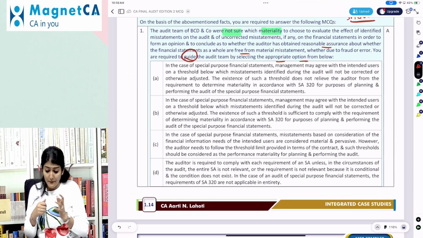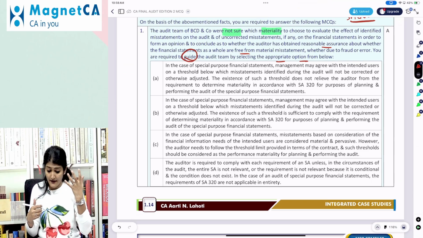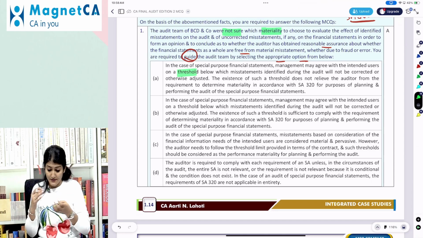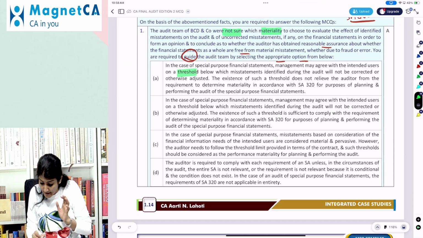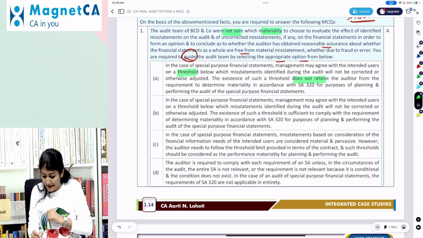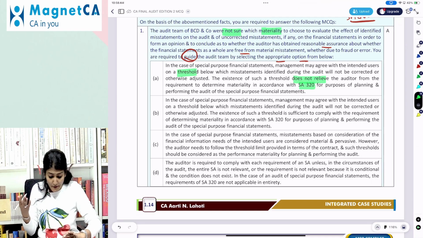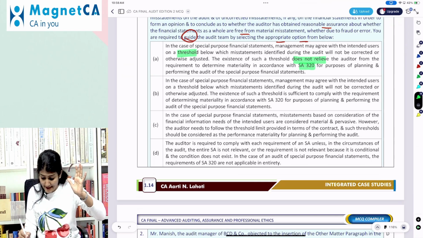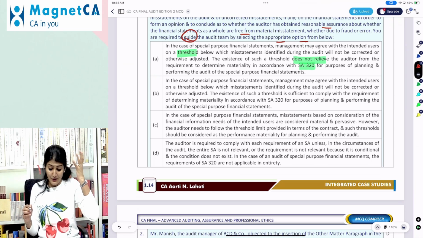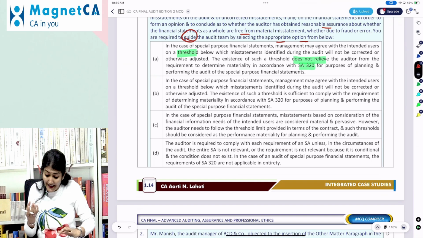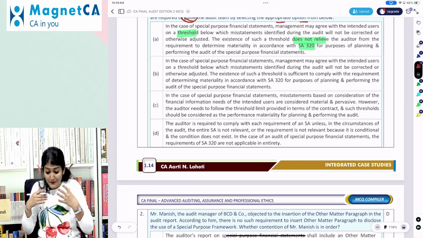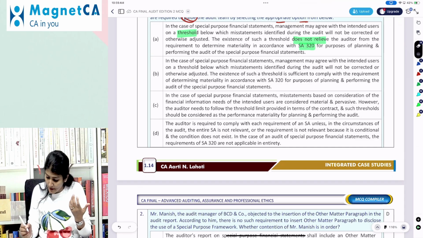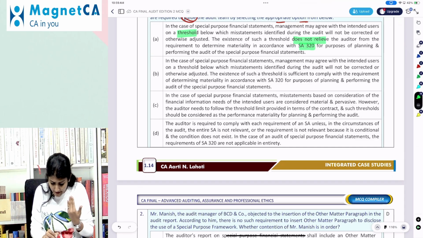In case of special purpose financial statements, management may agree with the intended users on a threshold below which misstatements identified will not be corrected or adjusted. The existence of such a threshold does not relieve the auditor from determining materiality in accordance with SA 320 for the purpose of planning and performing the audit of the special purpose financial statements. Those of you who've already studied SA 800, some bell might be ringing in your head. I think so. Okay. In case of special purpose financial statements, management may agree with the intended users on a threshold below which the misstatements identified during the audit will not be corrected or otherwise adjusted.